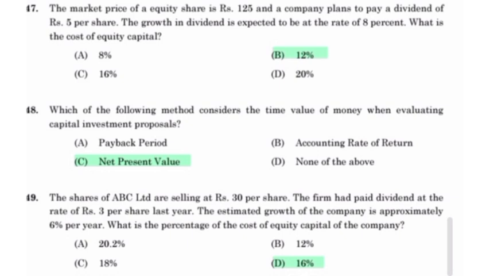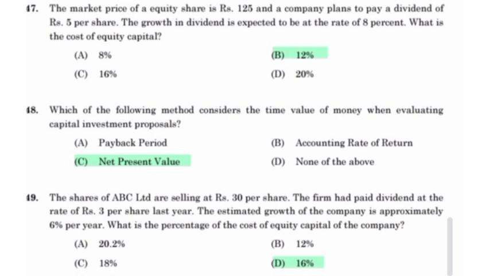The market price of an equity share is 125 and a company plans to pay a dividend of rupees 5 per share. The growth in dividend is expected to be at the rate of 8%. What is the cost of equity capital? 12%. Which of the following methods considers the time value of money when evaluating capital investment proposals?